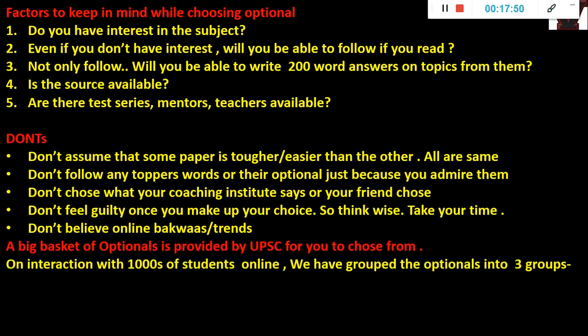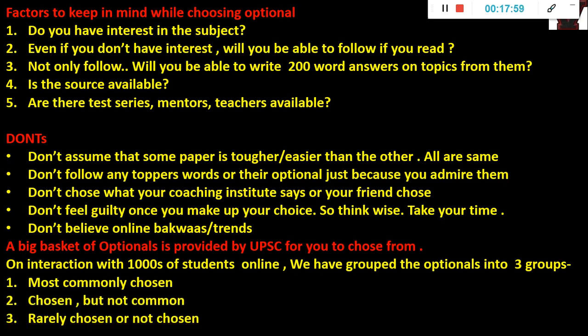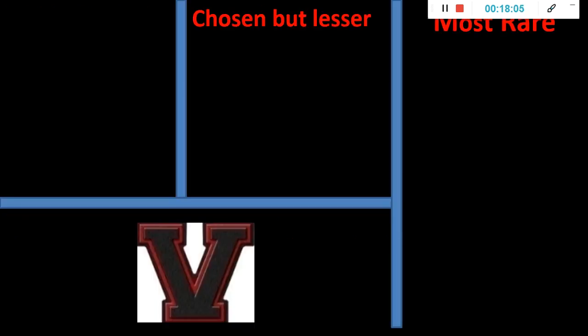We have interacted with thousands of students over the last few years, and we have grouped the optionals into 3 different groups, okay. One is the most commonly chosen, one is chosen but not very common, then rarely chosen or not chosen. So like that I have classified all the optional subjects, and I'll show you that. Now see in this screen, rare ones I'll show you first, okay. Rare ones means rarely people will select it.